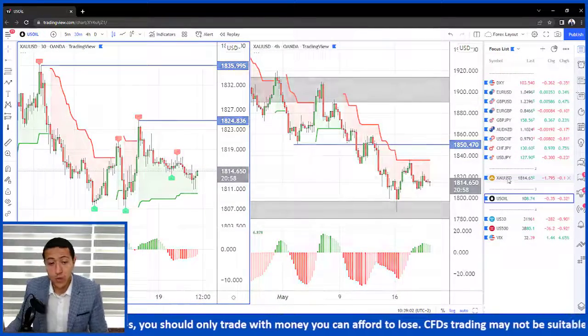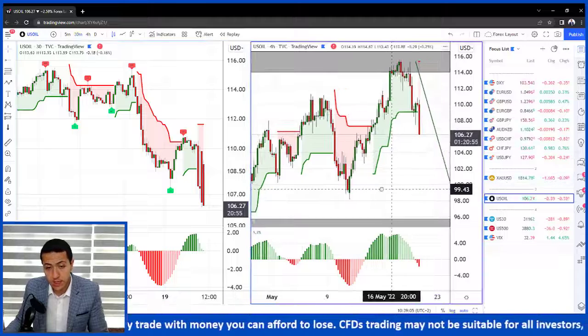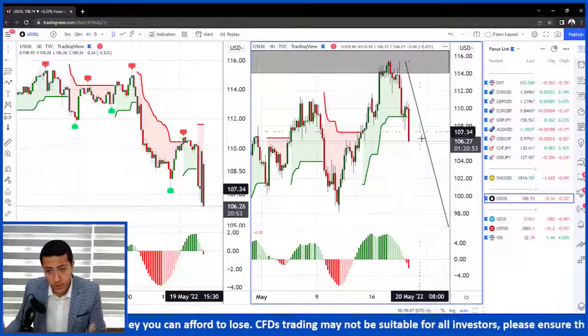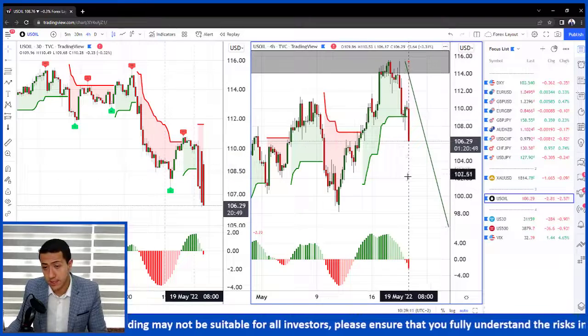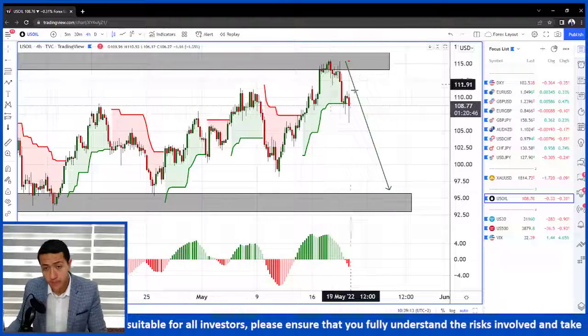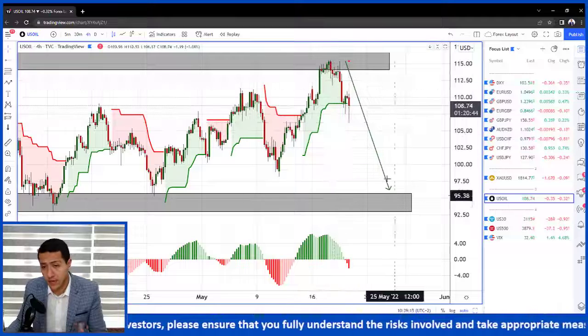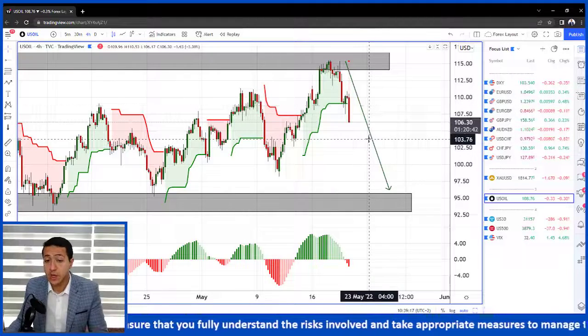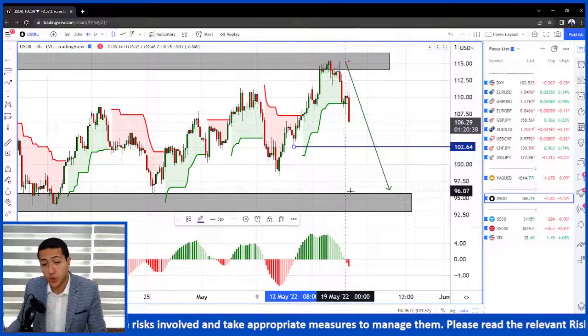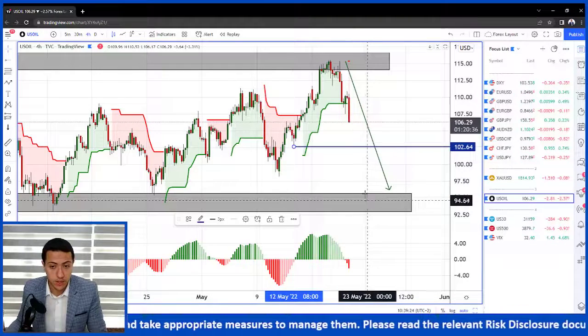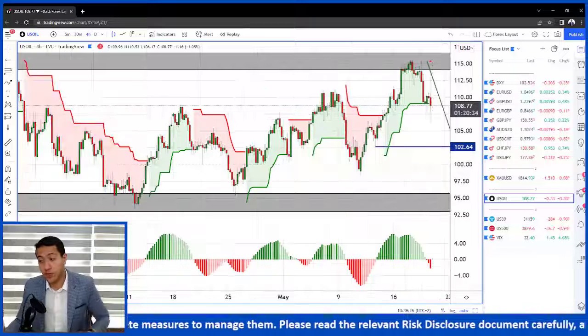What is brilliant to me is the US crude oil. We had this brilliant downward move. We mentioned in yesterday's video that we would have our target set around 108, and we are having this downward movement. And yes, we are still bearish on the US crude oil to target the levels of 102 and then 94.50.